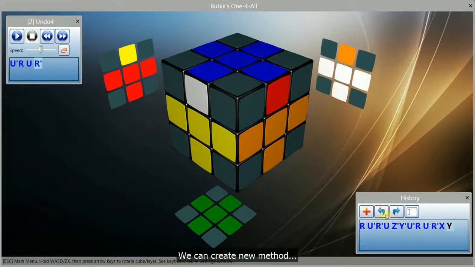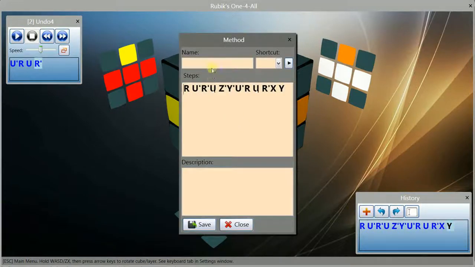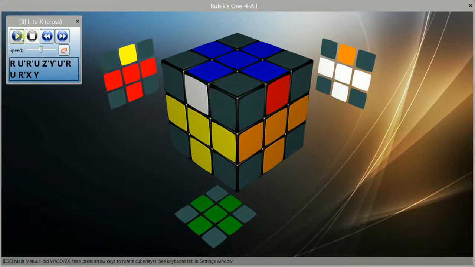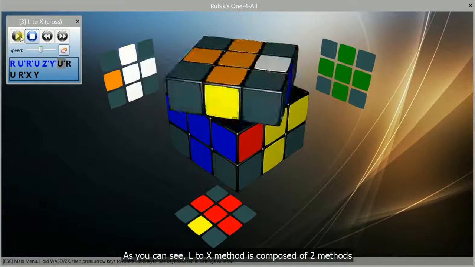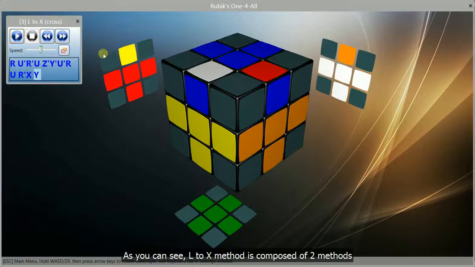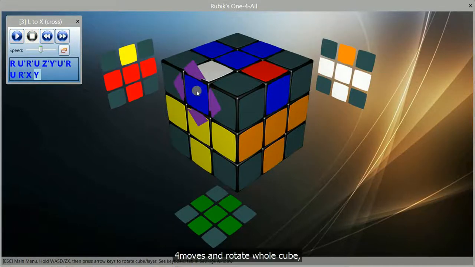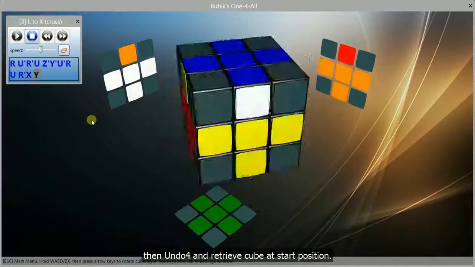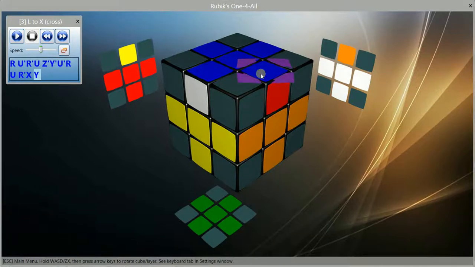We can create new method. This method we will use to create cross in third layer. Let's run this L2X method. As you can see, L2X method is composed of 2 methods: 4 moves and rotate whole cube, then undo 4 and retrieve cube at start position. We made cross in third layer.